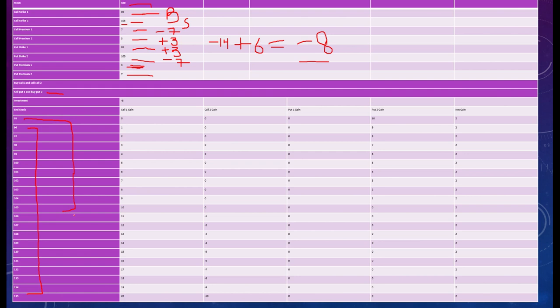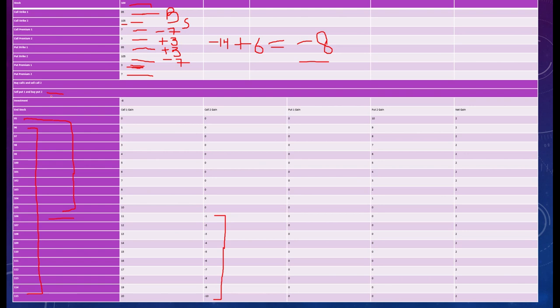And the moment he exercises his call option, he will be at profit and I will be at loss. So if the market price is 106, he will exercise his call option because he has the right to buy at 105. So he will be at a profit of 1 and I am at a loss of 1. So this is my account, that's why I am writing minus 1, minus 2 and so on, right? So this is buy call 1 and sell call 2.